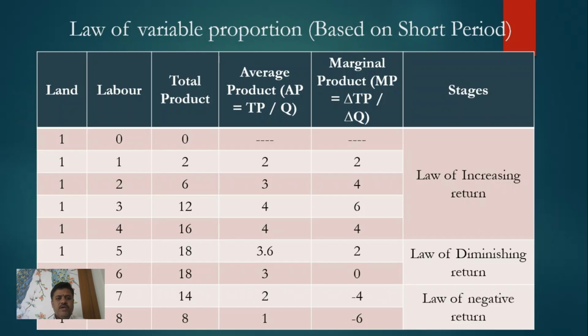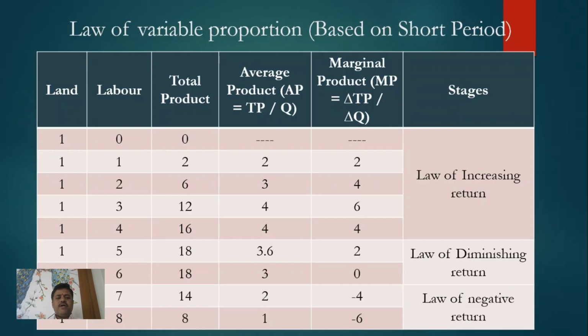Now when we increase the number of labor on the given land, our total product increases from 0 to 2, 6, 12. But after a certain extent, when we utilize the seventh labor, our total product decreases. Why does this happen? Because we utilize more than capacity of variable factor in the fixed factor. That's why our total product decreases.